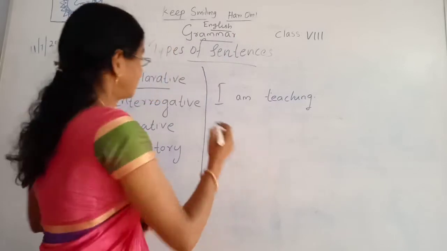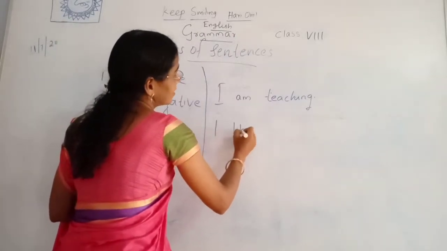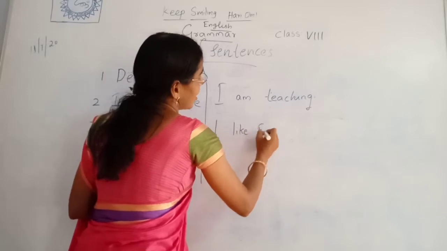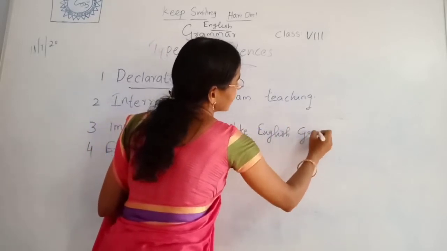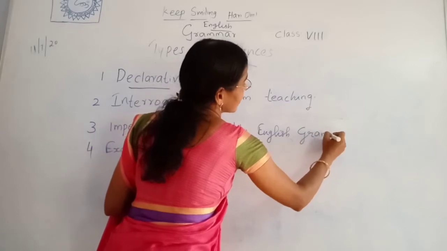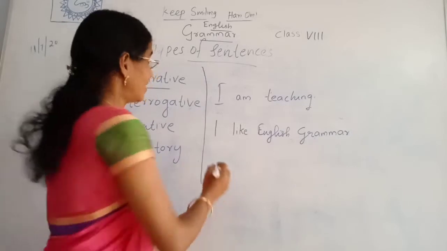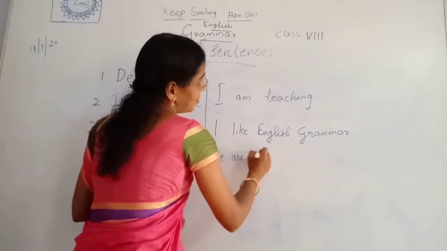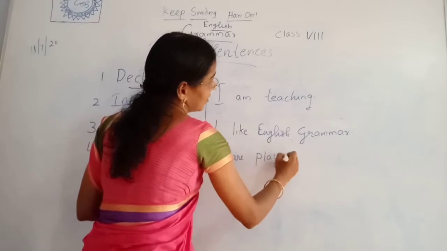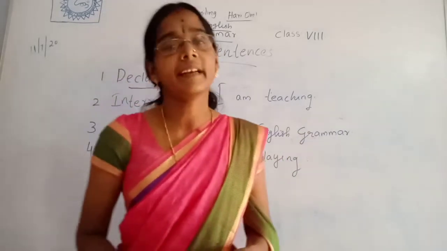Next one is: I like English grammar. Next one, we are playing. These are examples of declarative sentence.